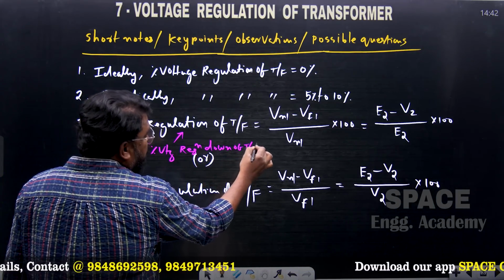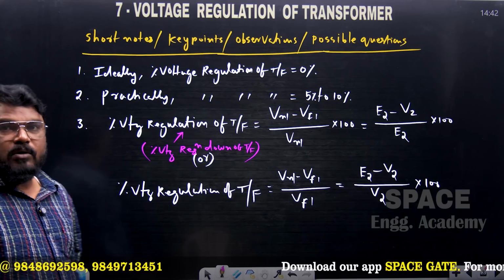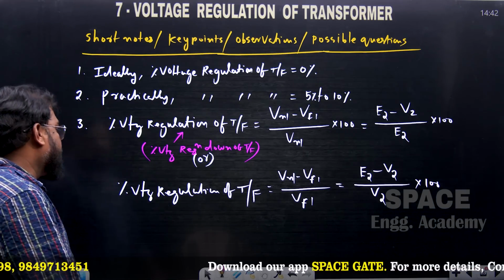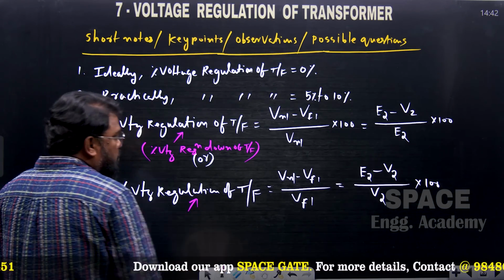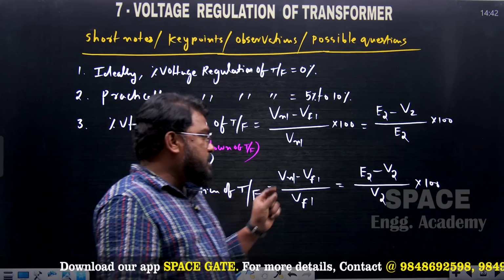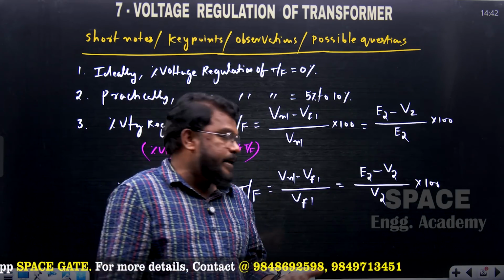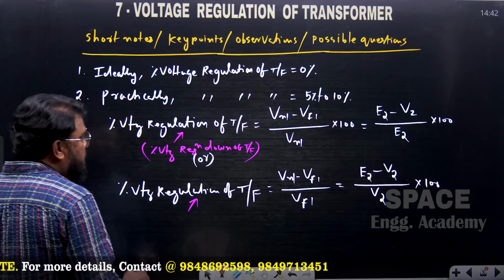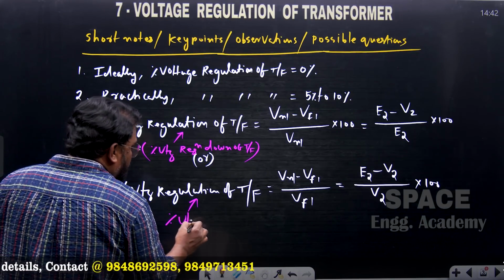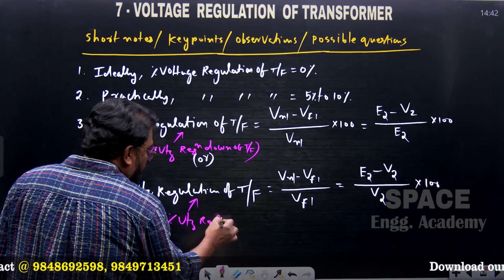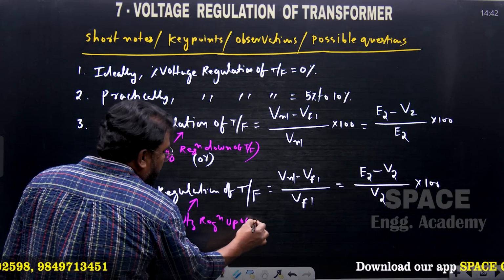If voltage regulation of the transformer is expressed as a percentage fraction of the full load voltage, then it is said to be percentage voltage regulation up of the transformer.